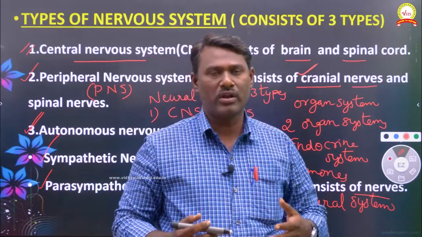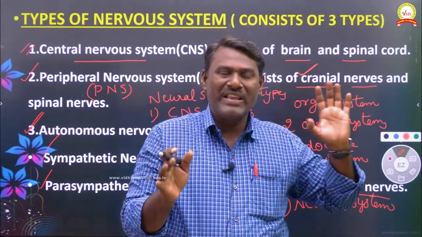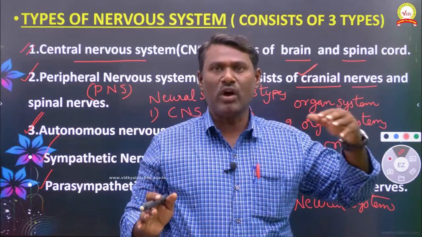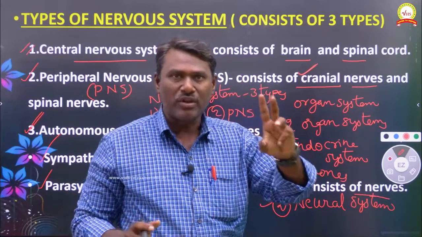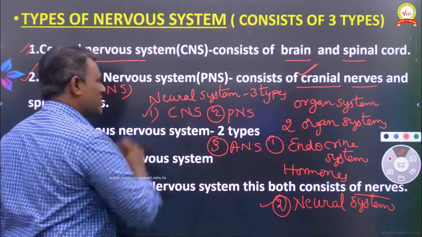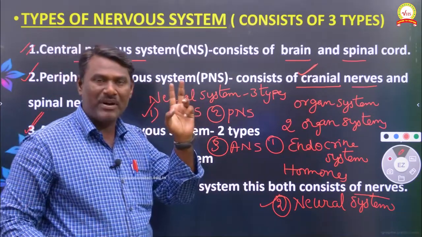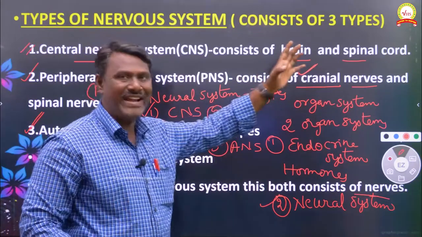neural control. Neural control is brought about by different types of nerves or neurons. This neural system is classified into three types. The first is the central nervous system, whose main parts are the brain and spinal cord.